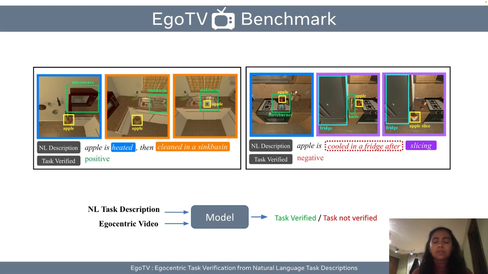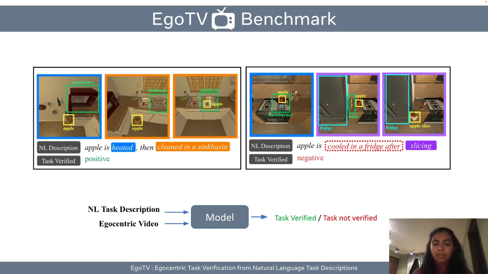Thus, videos and their task descriptions in our dataset are associated with a task verification label, which can be either positive or negative. We are showing two samples from our dataset on this slide. On the left, we have a positive sample where the natural language task description of apple is heated and cleaned in the sink basin can be mapped to the corresponding video frames, and hence this video's label is positive. On the other hand, on the right, we have a negative sample from the dataset where we actually see that some parts of the task which were described in the natural language are not actually done in the video, and therefore this video's label is negative.